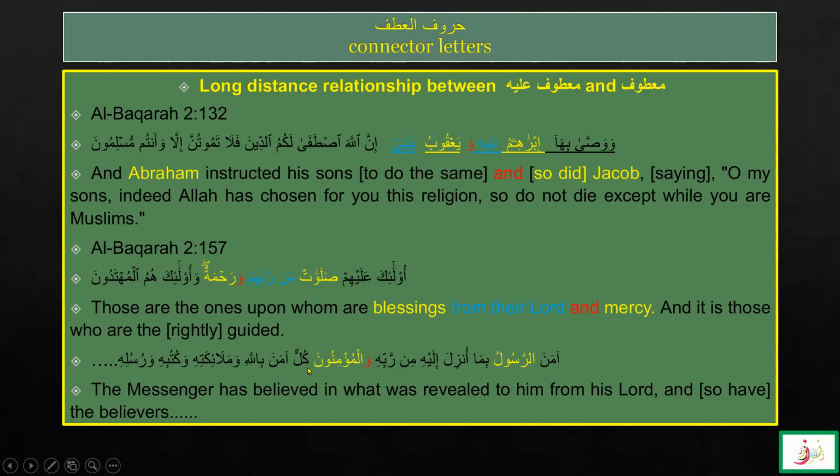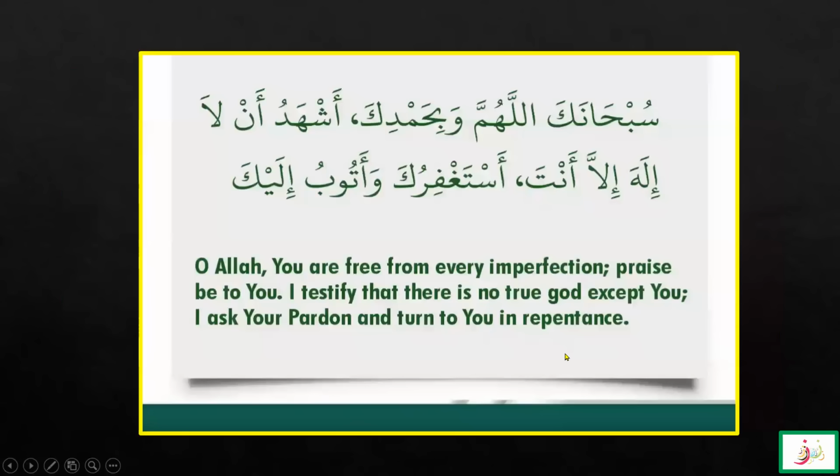You also remember your Muslimun chart here. So see this is the state of rafa and they are connected with the harf of atf, waw. And here, fragments and words are between them. So a long distance relationship can be between the matuf and the matuf alayh. So this is it about harf of atf.